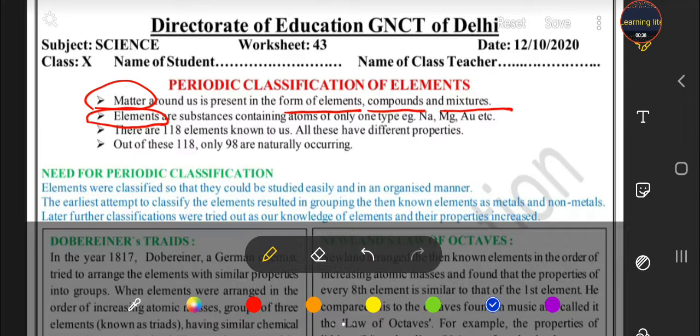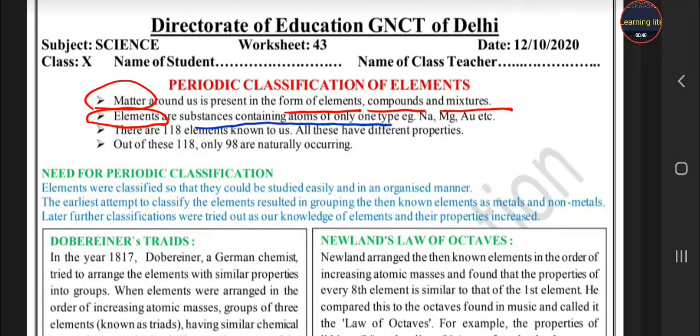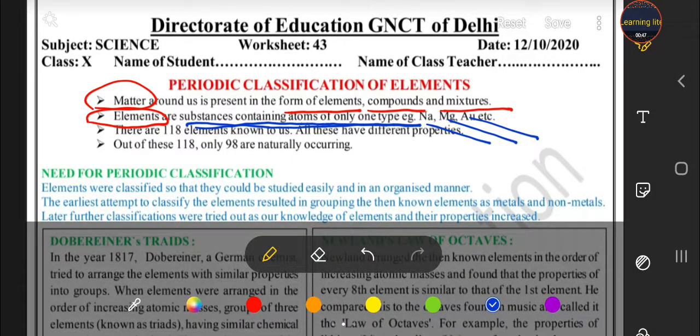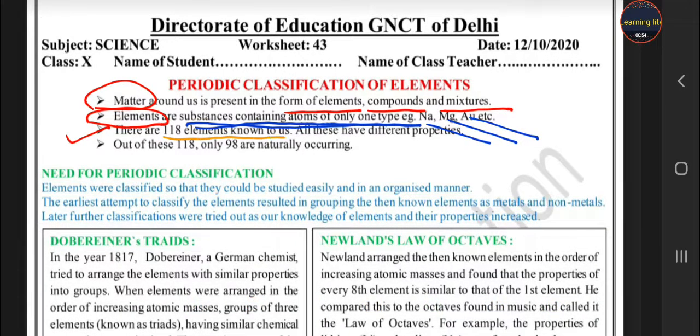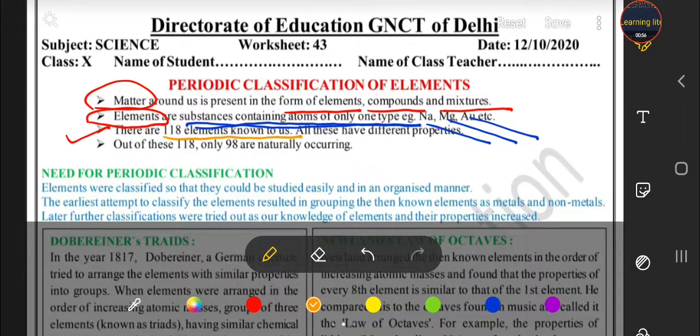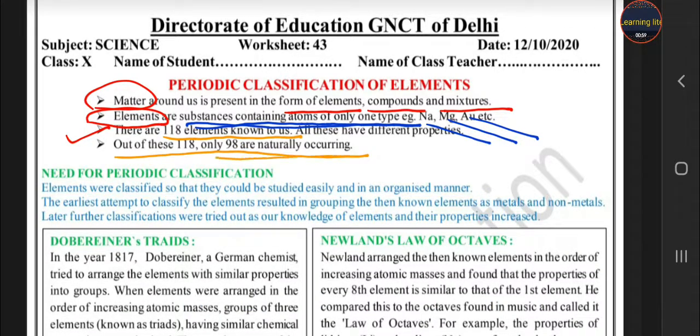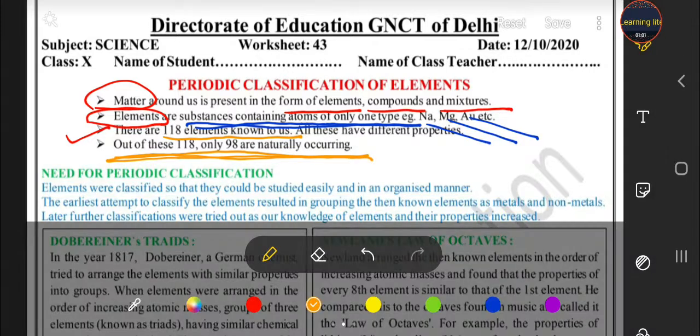Elements are the substances containing atoms of only one type. For example, sodium, magnesium and gold. How many elements are known to us? So there are 118 elements till now. We have the knowledge of 118 elements, and out of these 118, 98 are naturally occurring. It means 98 we obtain from nature and the rest are prepared in a lab or by chemical means.